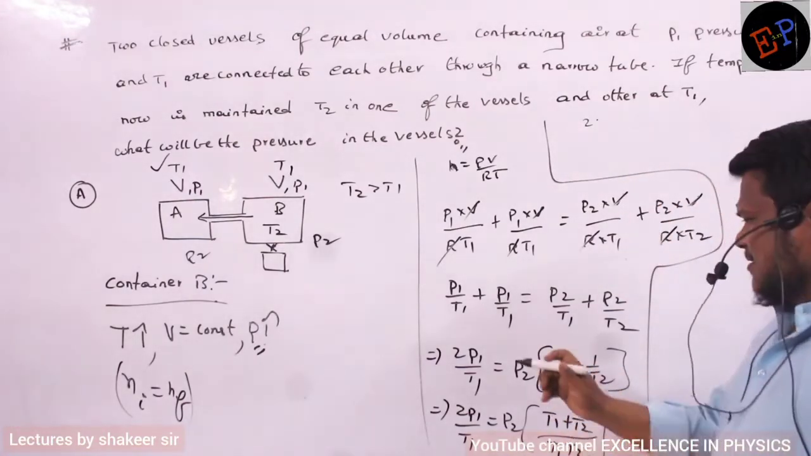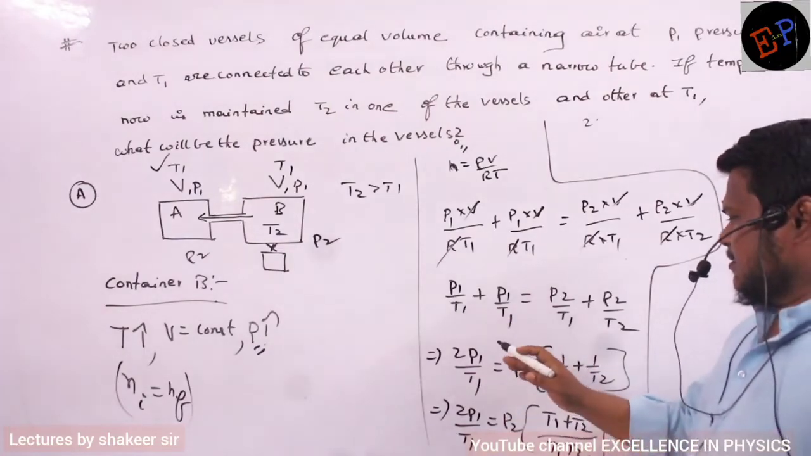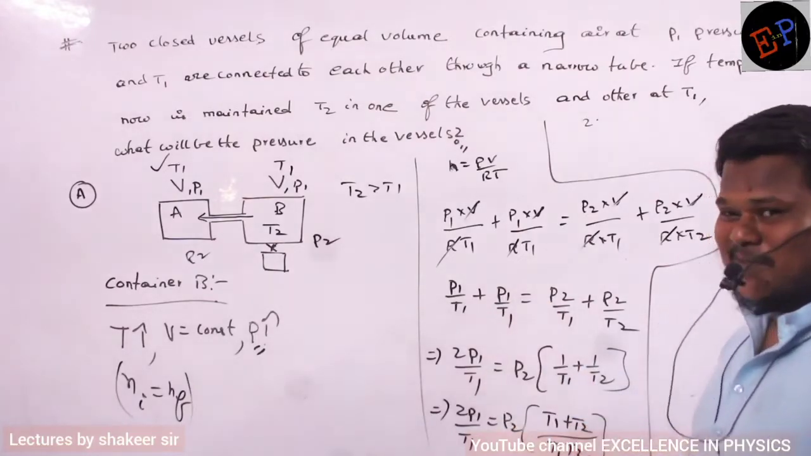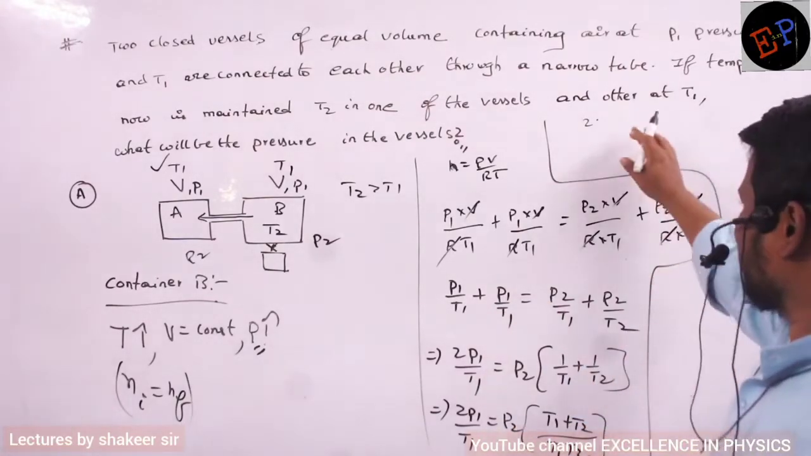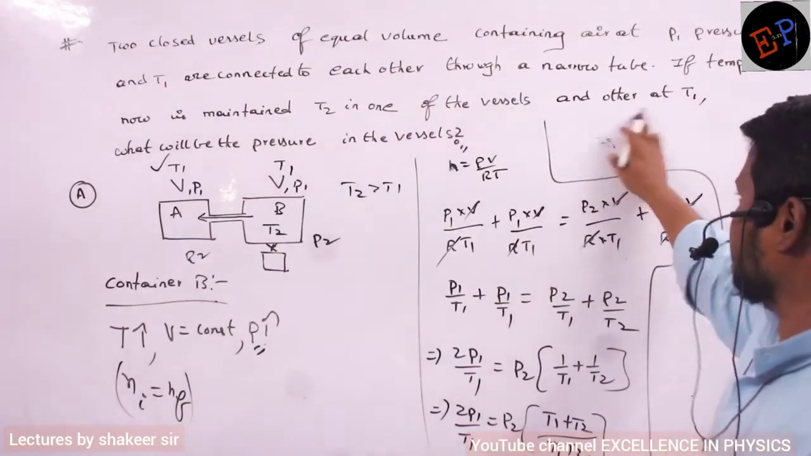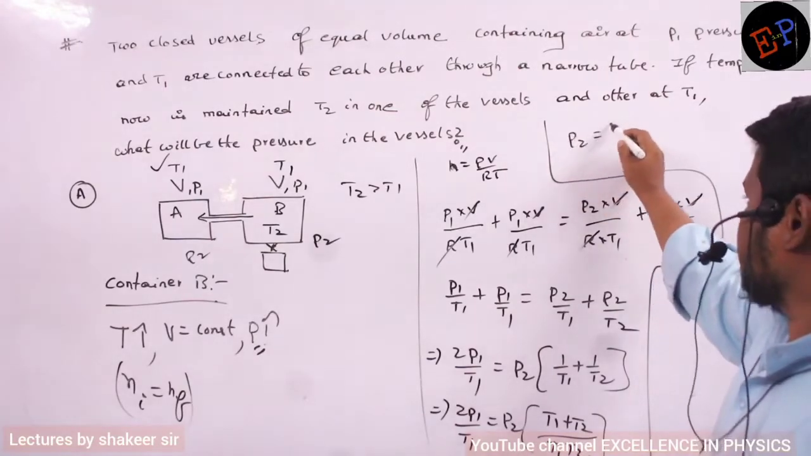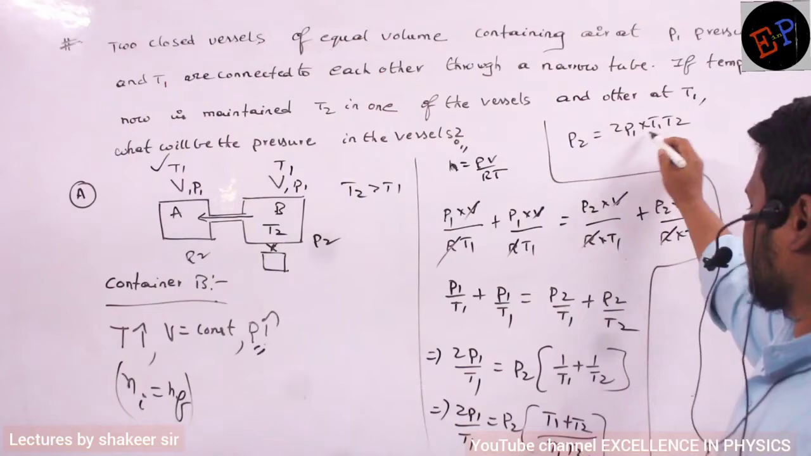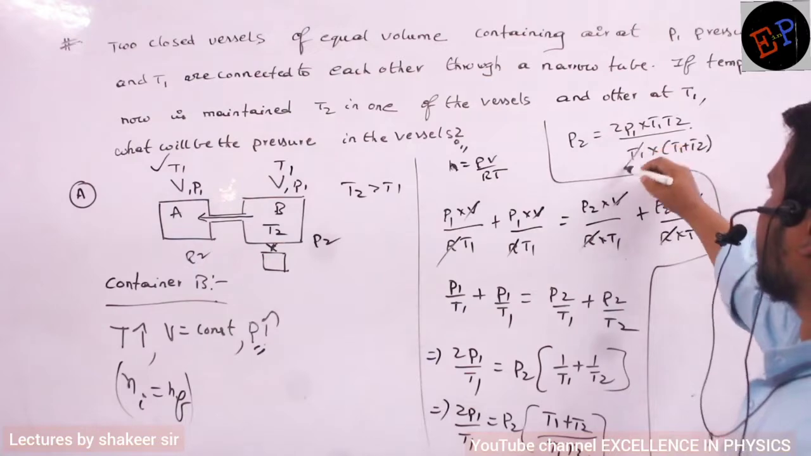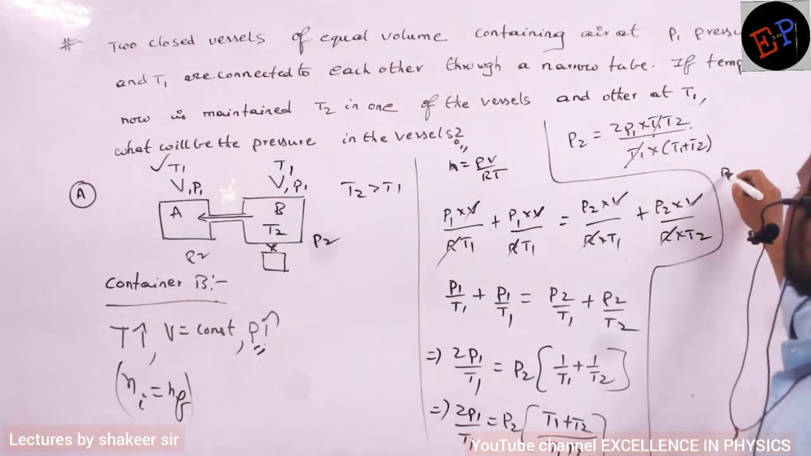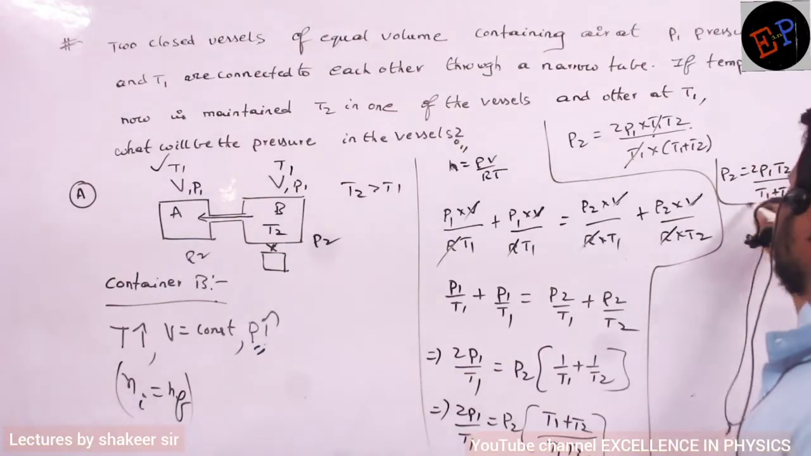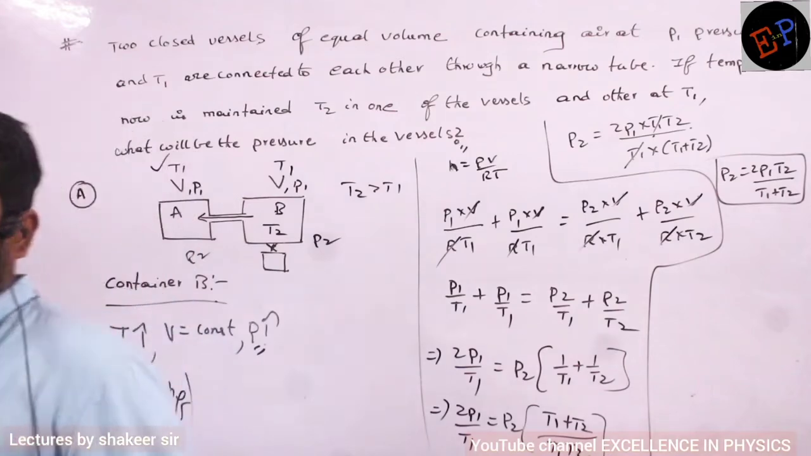Right? Did I do any mistake? These two you cannot add. P1 by T1, P1 by T1, 2P1 by T1. Right. So 2P1 by T1 is equal to P2 times that factor, so P2 is equal to 2P1 into T1 T2 divided by T1 multiplied by T1 plus T2. So T1 and T1 get cancelled. Therefore what is the final pressure? 2P1 T2 divided by T1 plus T2. So this is the final pressure. That's my answer. Clear, no?